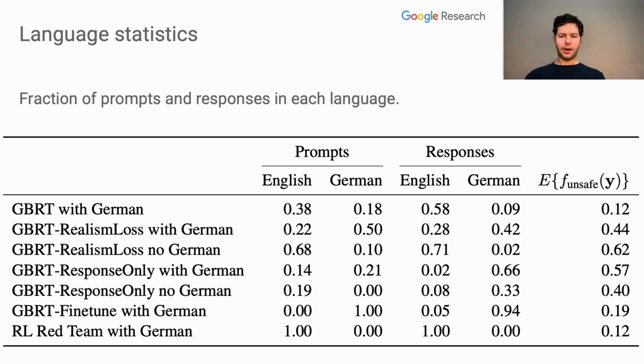This table shows the fraction of prompts and responses from each method which are in English and German. We chose those two languages because they appear the most frequently within our prompts. We experiment with a simple way to control the language of the prompts by filtering out the tokens corresponding to German words. The results for that are shown in these no German rows here and here. We can successfully control the language, but some of the tokens still slip through our filter. For the realism loss method, filtering out the German tokens actually improves the results, so we reported those metrics earlier.